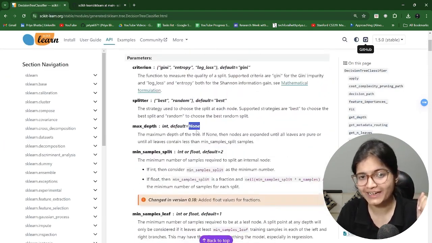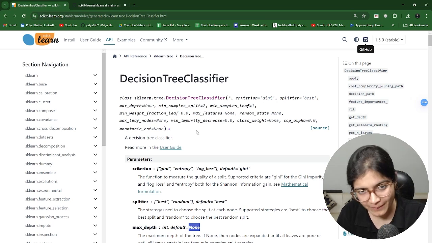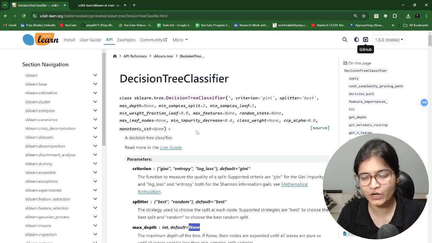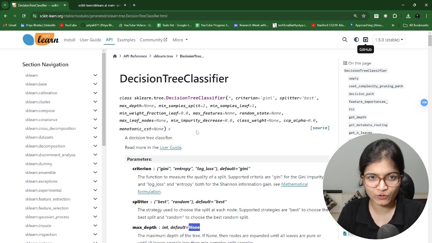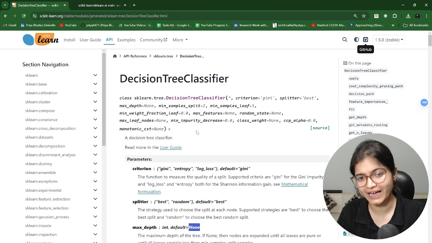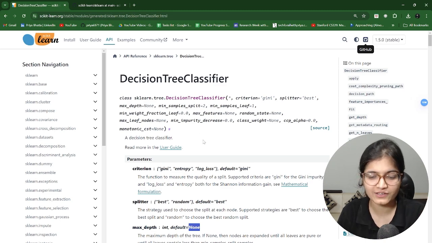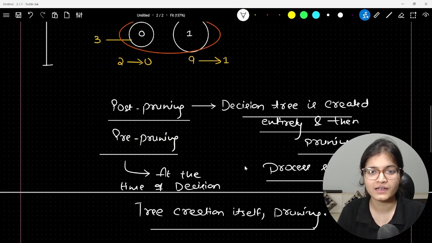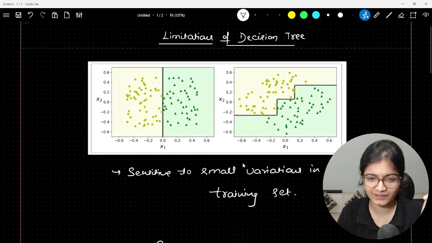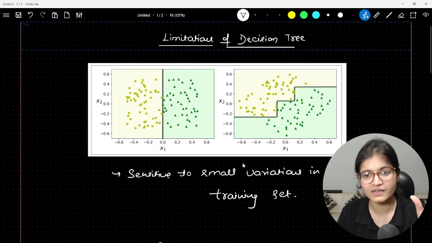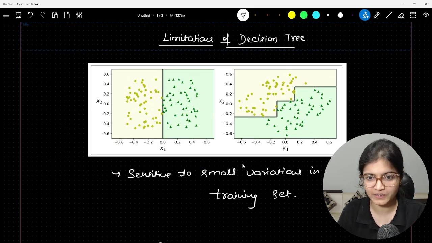So this is the overall idea between post pruning, pre pruning, and the concept of pruning altogether. In interviews, it can be a widely asked question, and I hope now it is clear to everyone why it is an important technique to understand the difference, or you can say limitation, of a decision tree.